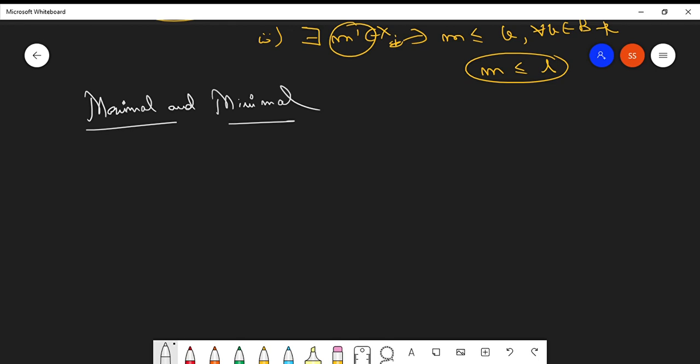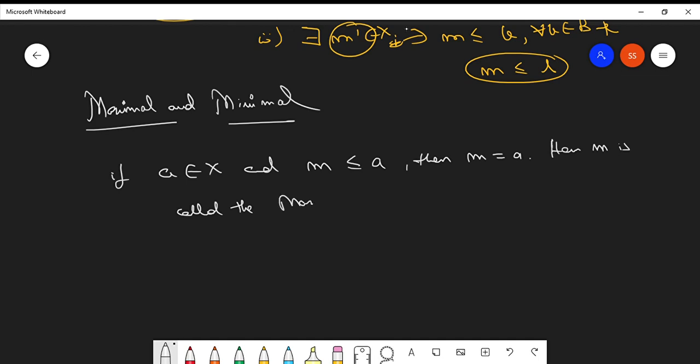What is the maximal element? If A is an element of X, and M is related to A by the partial order, then M equals A. Here M is called the maximal element. Carefully notice what is being told here.